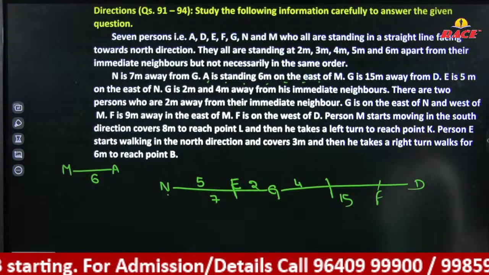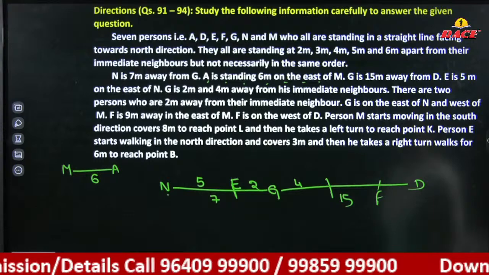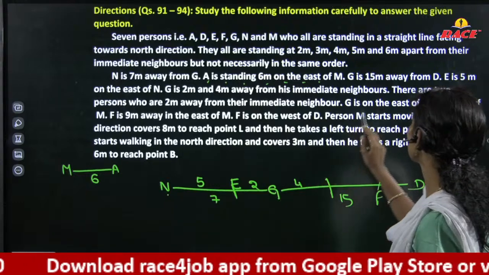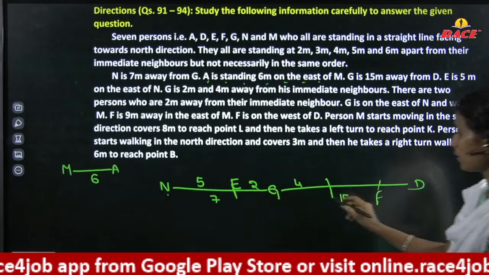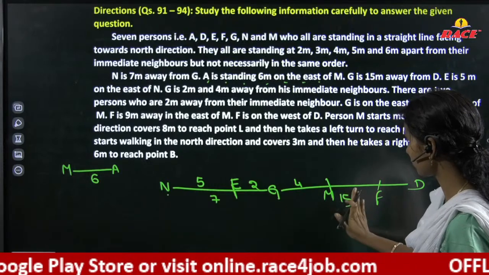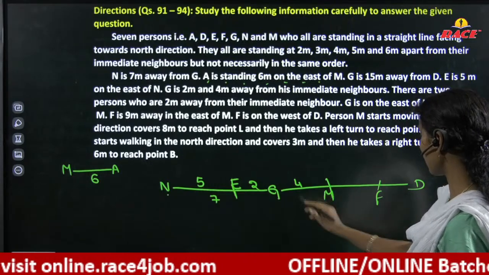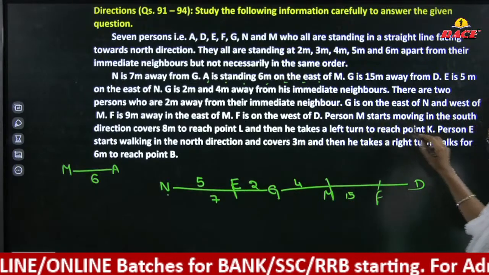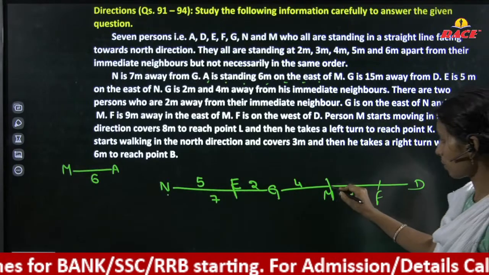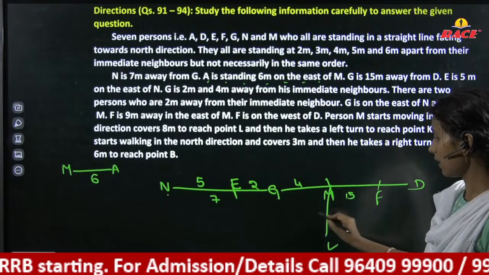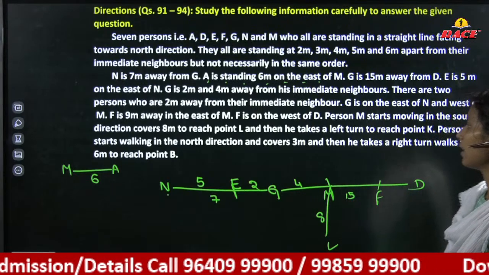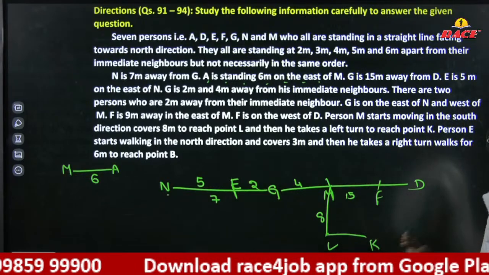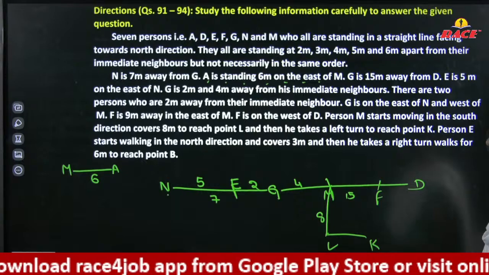M starts moving in the south direction. Okay, east G, east of N and west of M. West of M, you can consider M is here. This must complete 15 meters for us. M starts moving in the south direction to reach a point L 8 meters and then takes left and reaches point K. Okay, they said left but did not mention how much distance.